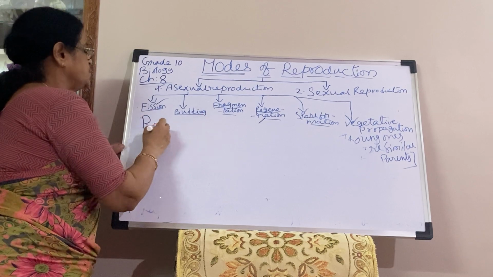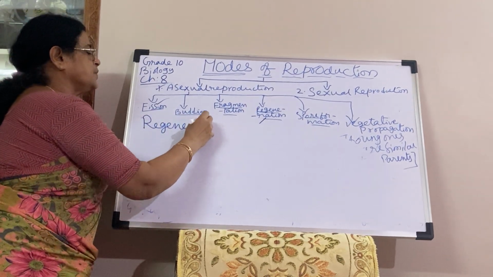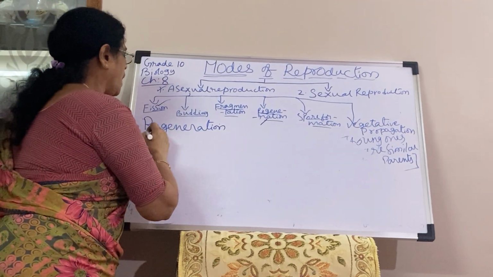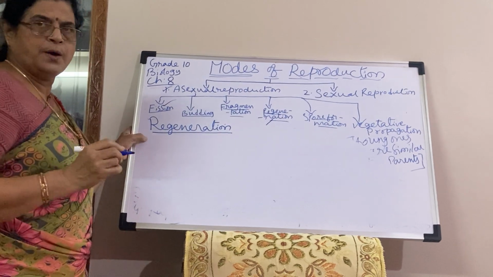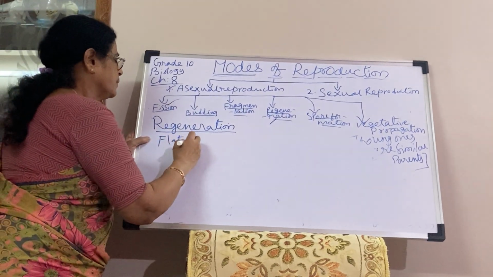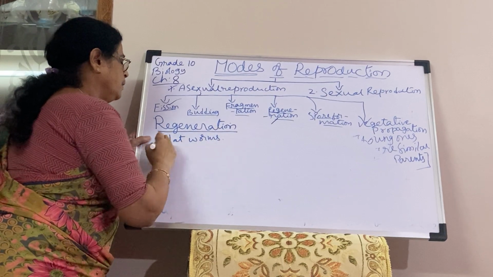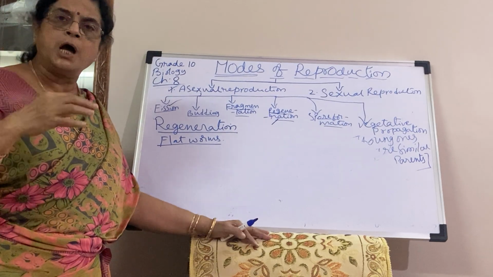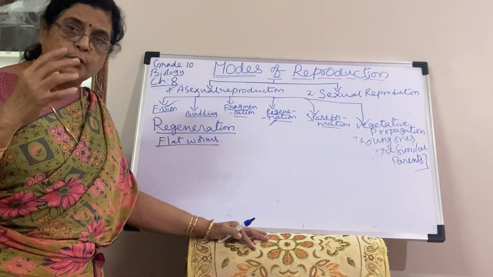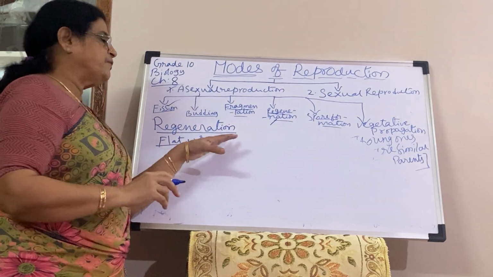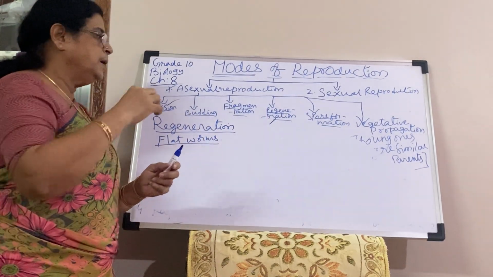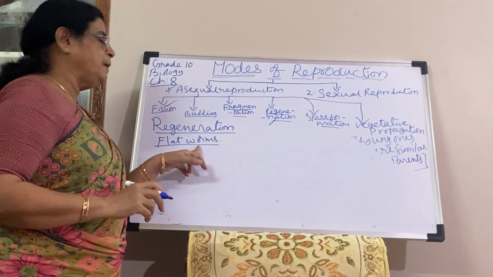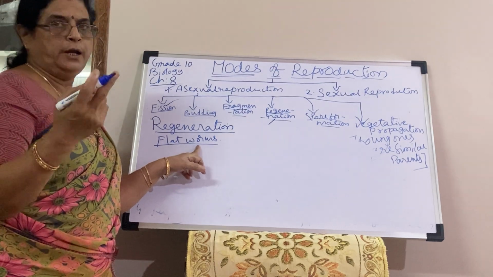Coming to regeneration. We know regeneration, again forming. Normally you see it in some flatworms. What is the definition of regeneration? The ability of growing the lost body part. When the organism loses, accidentally or after maturation, any part, each part will develop into a new individual.